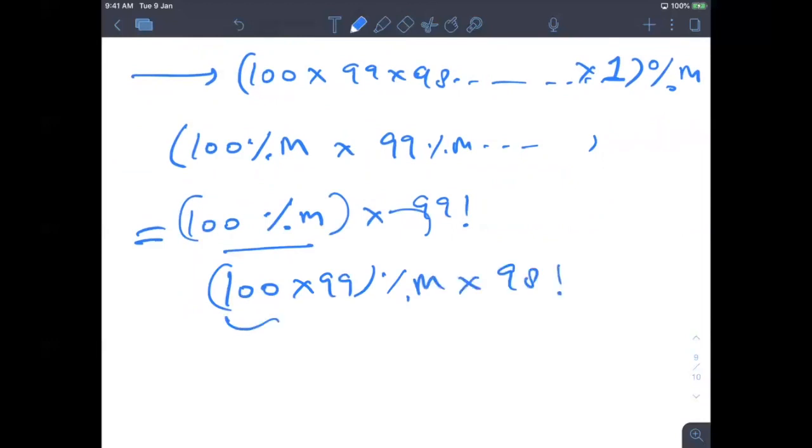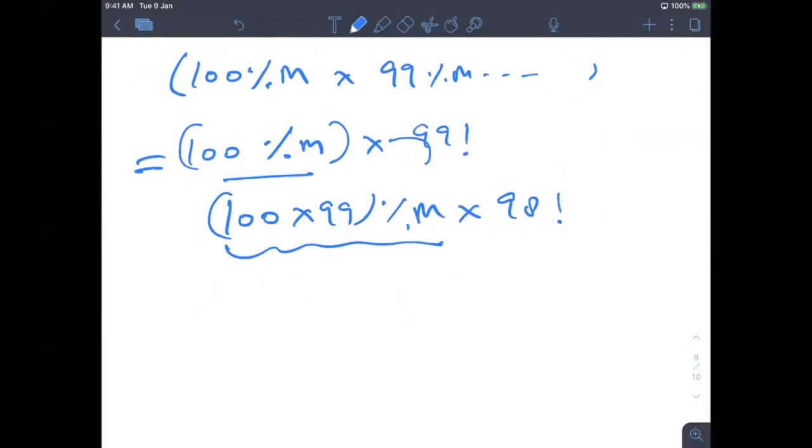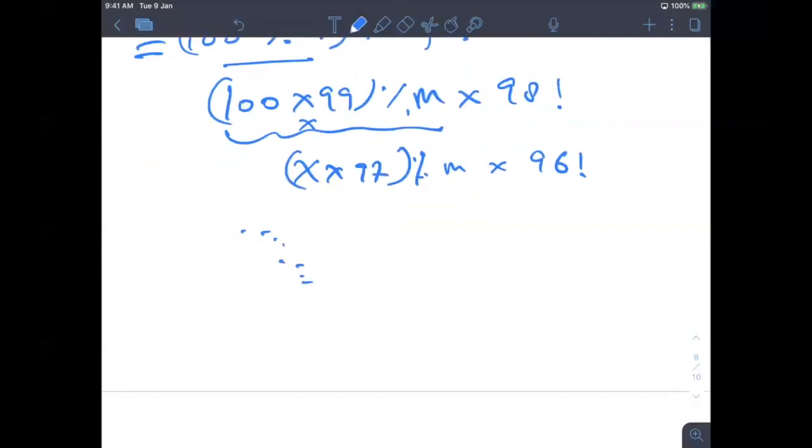So this number will be lesser than m always. Now let's say this is some number x. Then again I will choose one from there: x into 97 mod m into 96 factorial, and so on. So at the end I will get a number, let's say z into 1 factorial mod m, and everything is lesser than m, so it will always be lesser than m.